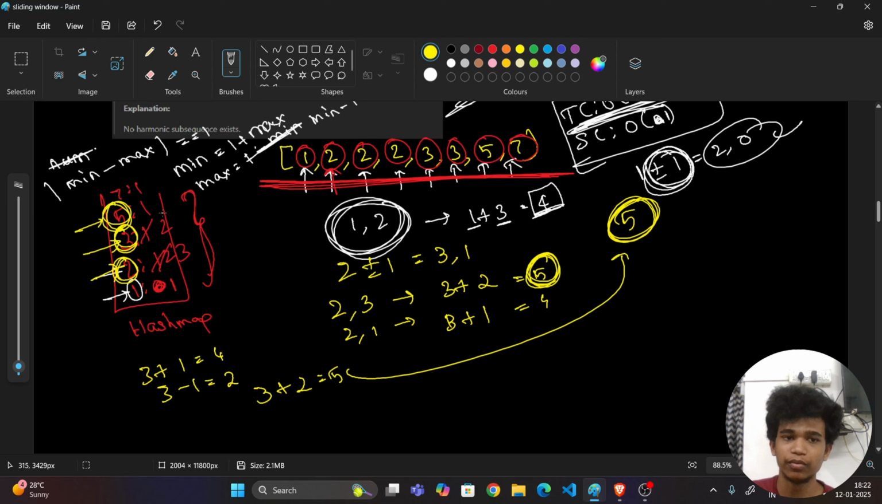Okay, now I am going to this 5. Whether 4 exists? No. Whether 6 exists? No. Now I am going to this 7. Whether 6 exists? No. Whether 8 exists? No. So don't take it. So my maximum value occurred is what? 5. Can you understand this? So the maximum length of a subsequence is 5.